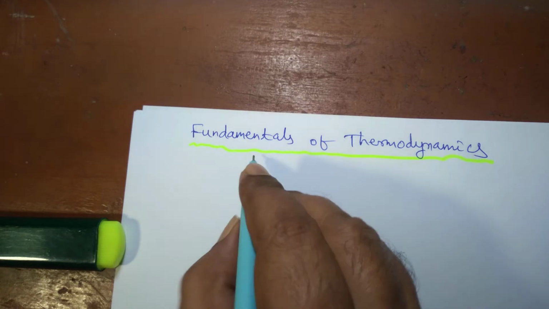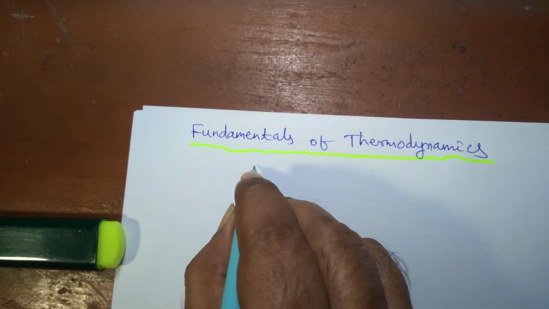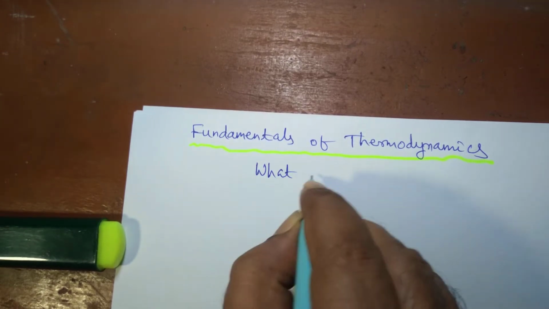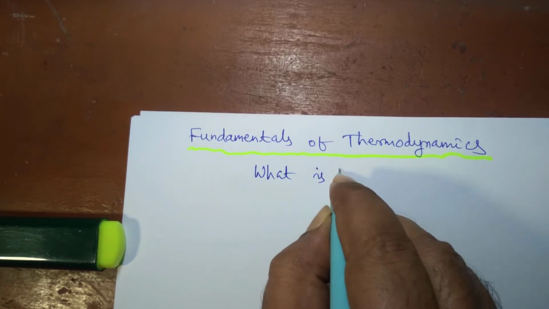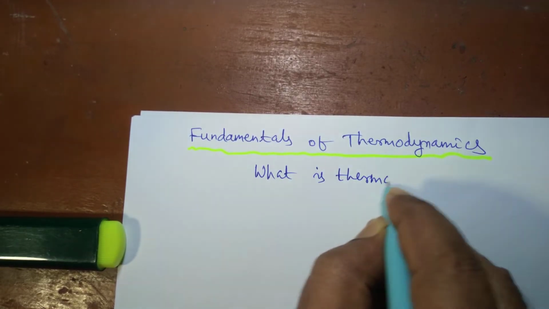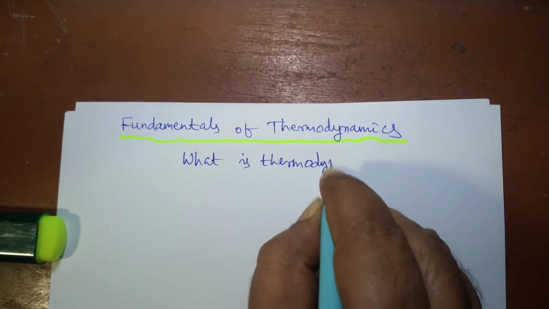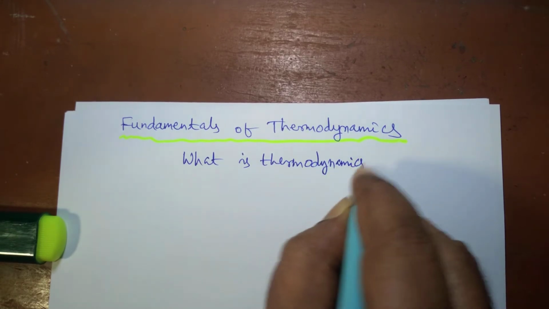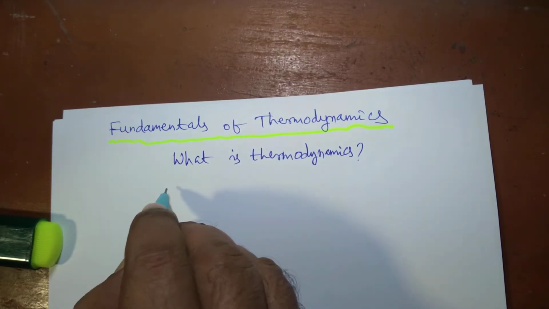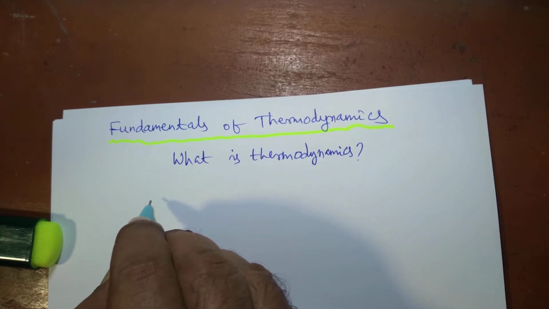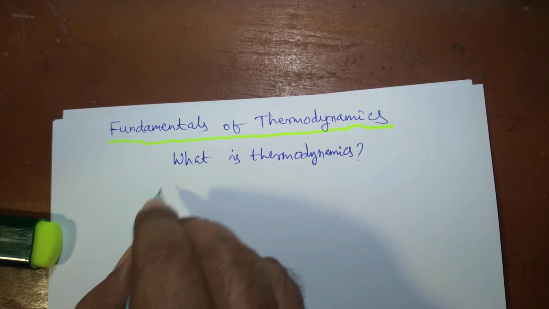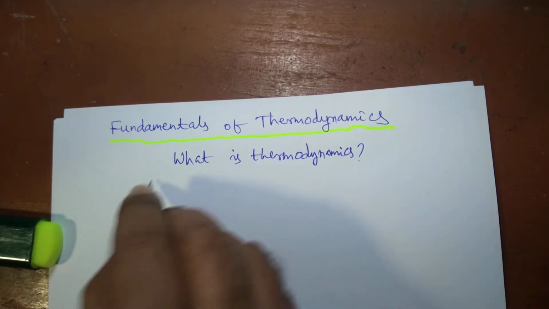So, what is thermodynamics? That is the first question that comes into one's mind. Thermodynamics can be defined as a science of energy transfer and its effect on properties of substances.